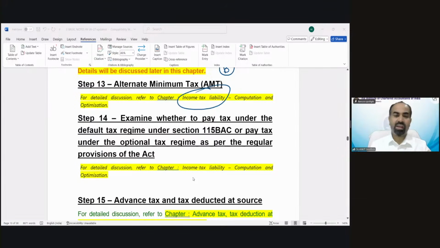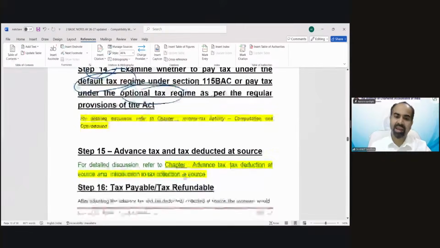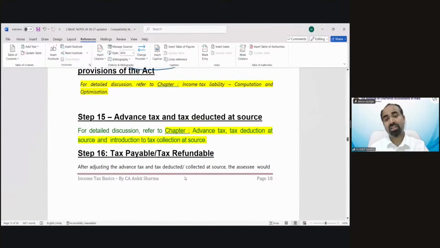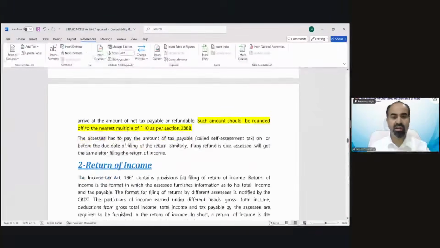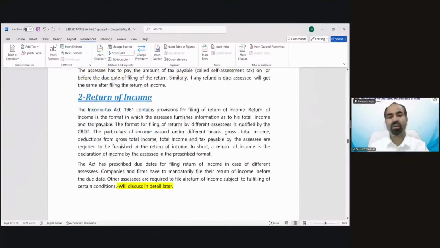Step number 14, you have to decide whether you need to follow the default tax regime or optional tax regime. Also, this is the part of chapter number 9. Advanced tax, we have a specific chapter for it. Tax payable, refundable, the concept needs to be discussed later. Return of income, we have a chapter. When you need to file your ITR will be discussed in return of income, maybe chapter number 8, I guess.